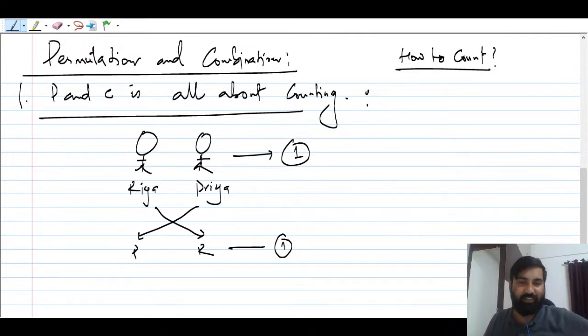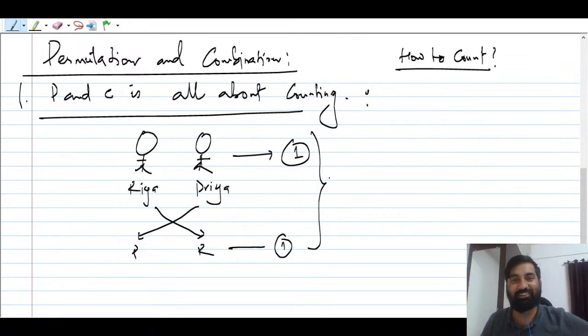So how many ways are there? Total number of ways, tell me here. How many ways can these two friends take a picture? Can somebody tell me here? So there are two friends, and they decided to take pictures. Okay, so there are two ways only, right? Only two ways they are able to take pictures.